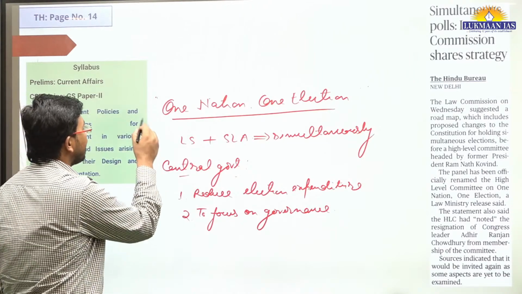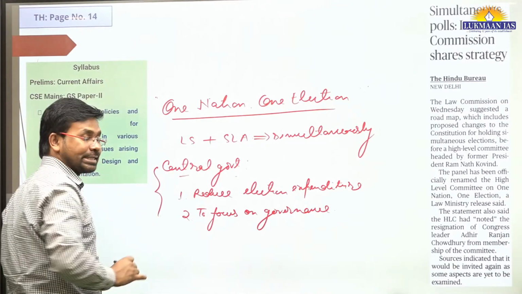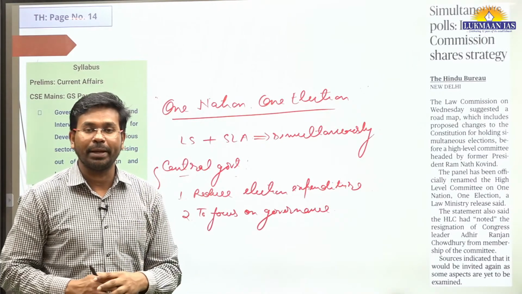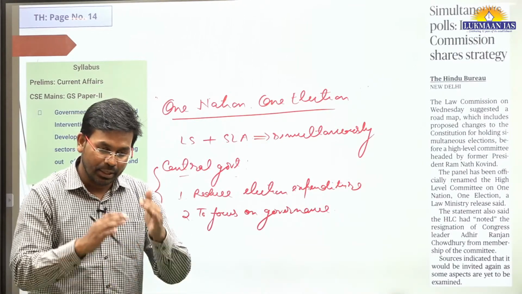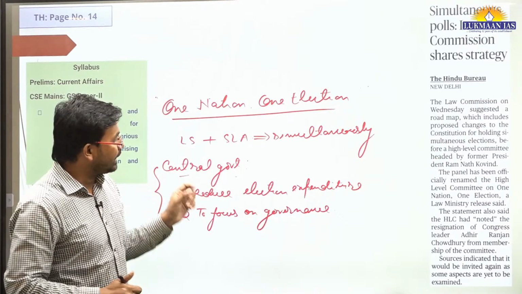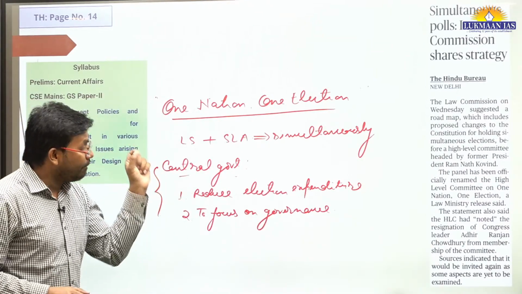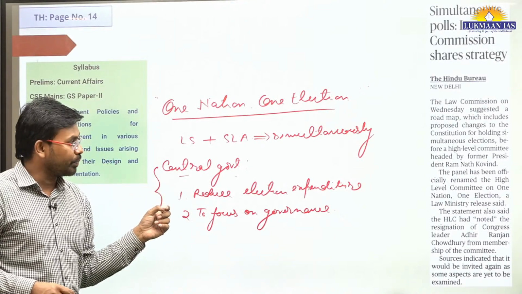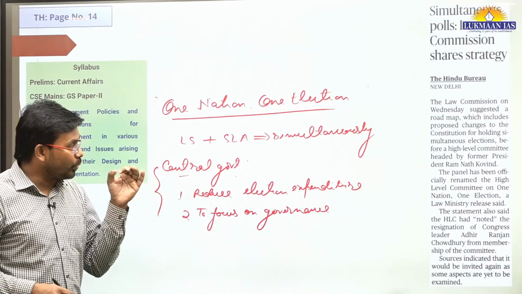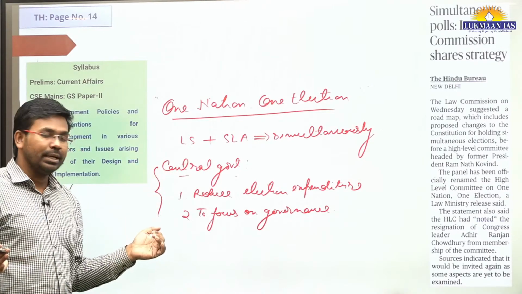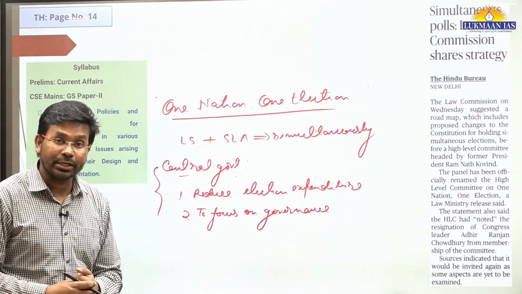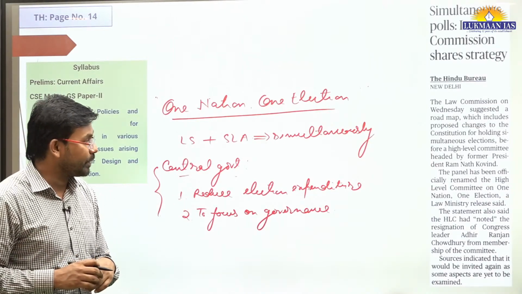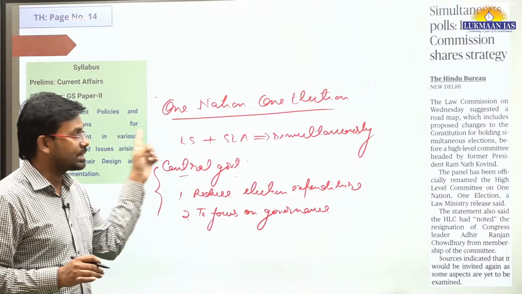However, this idea is not as simple as it seems, because it needs constitutional amendment at various places. Apart from constitutional amendments, it is also very difficult to implement in practice, because the Election Commission of India does not have as many EVMs, electronic voting machines, as will be required to conduct simultaneous elections.